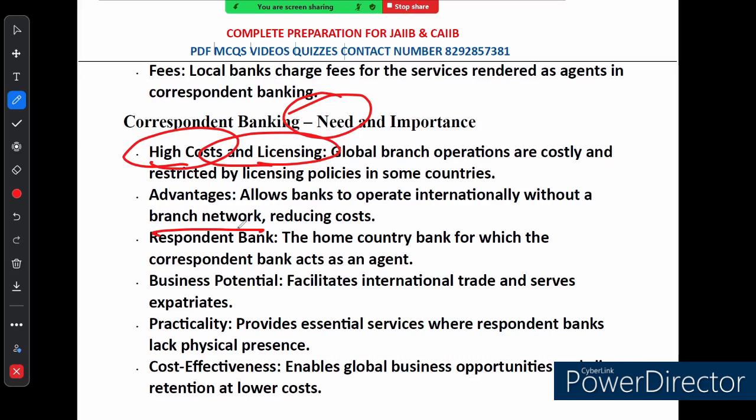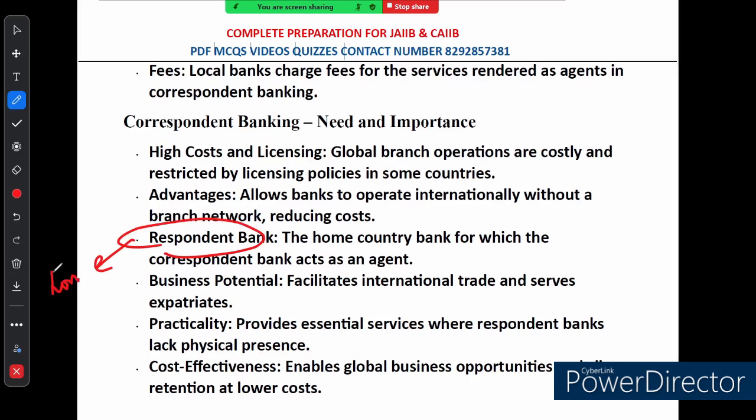Next thing is, let's talk about the banks involved. So the first thing is, the bank in your home country which needs help from a correspondent bank abroad is called the respondent bank.